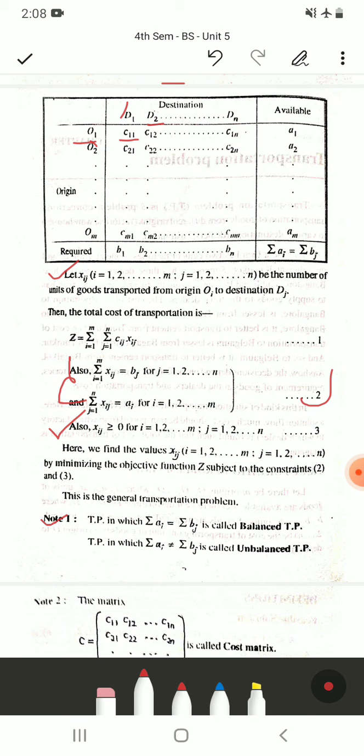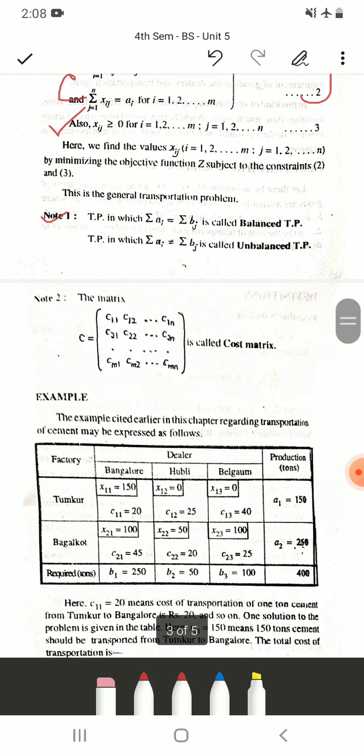That is, when the total availability and total requirement are equal, we say the given transportation problem is balanced. And if summation ai is not equal to summation bj, then we say that it is an unbalanced transportation problem.